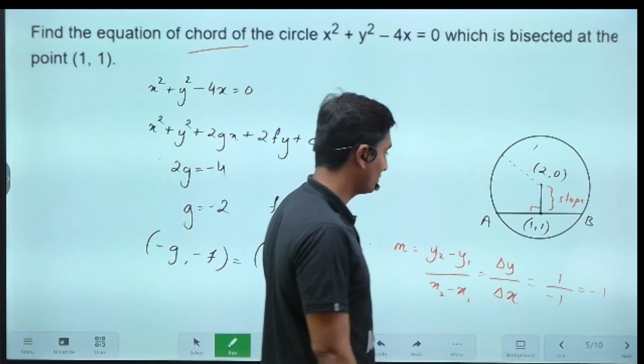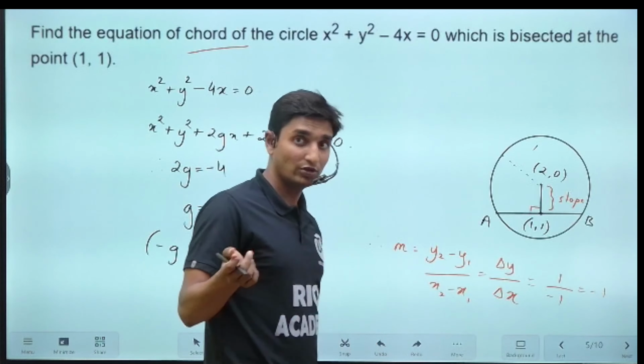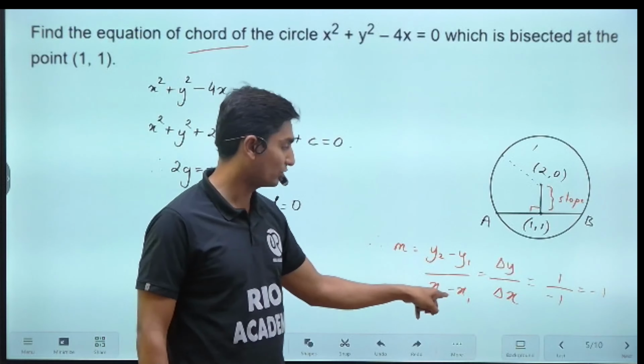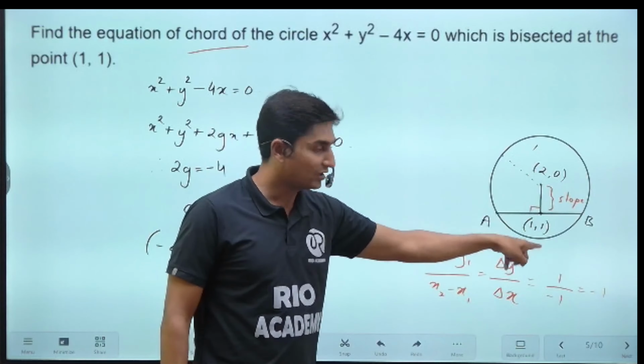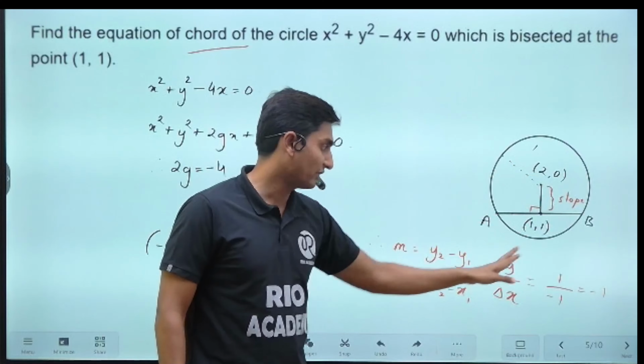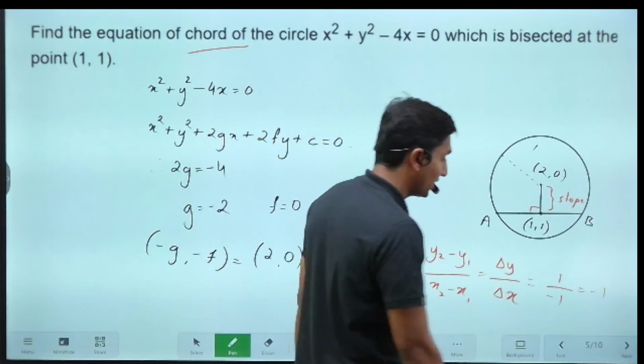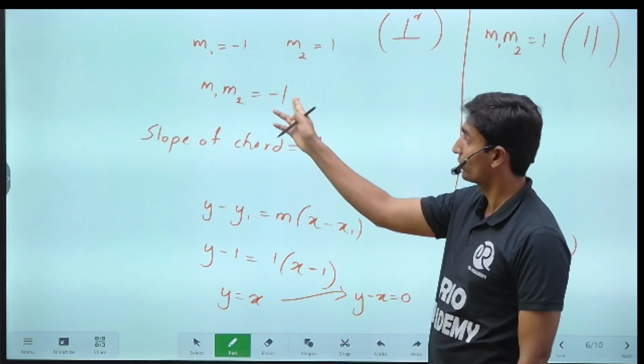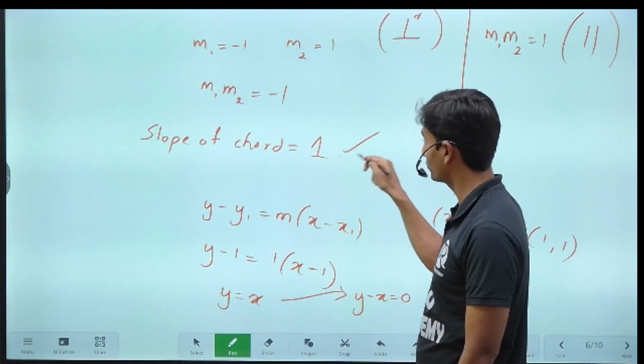So what is the perpendicularity condition, guys? M1 M2 will be equal to -1. Here m is nothing but y2 minus y1 upon x2 minus x1. Take anything to be y1, y2 and simplify, you'll get the first slope. And by the perpendicularity condition, m2 will be the negative reciprocal, which leads us to positive 1.